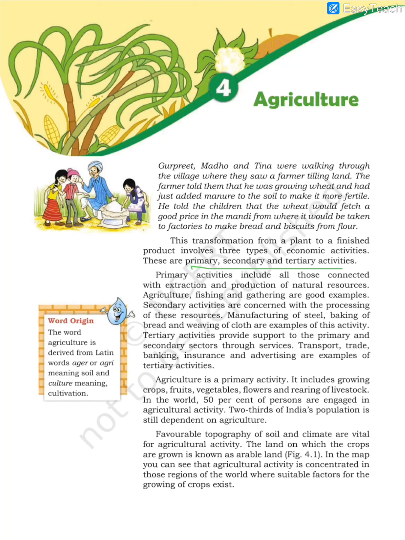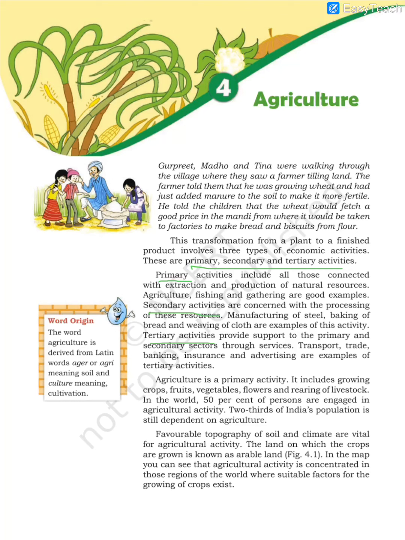So primary activities are those which directly deal with nature, like agriculture, fishing, food gathering, meaning growing something from the soil. It's a natural thing. Growing plants is a natural resource and that is used to earn money. Then fishing, the fisherman catches the fish and sells it in the market. So it is a primary activity, only earning money by the primary product.